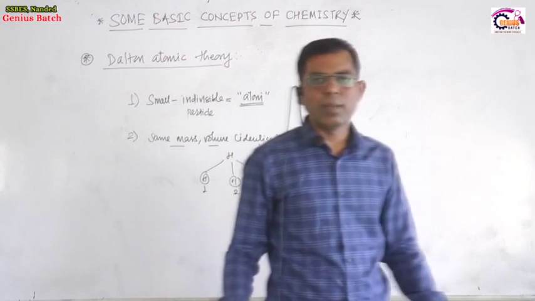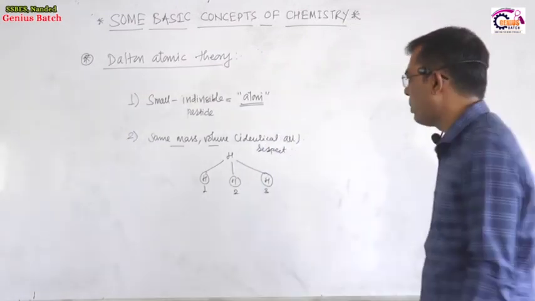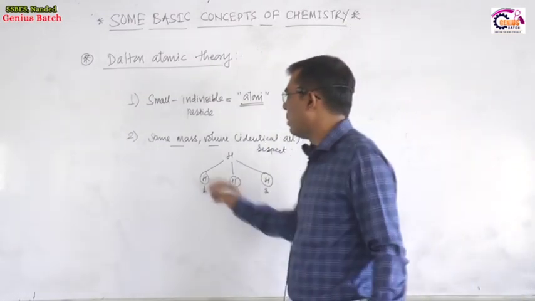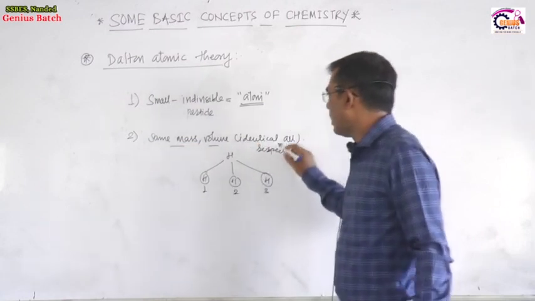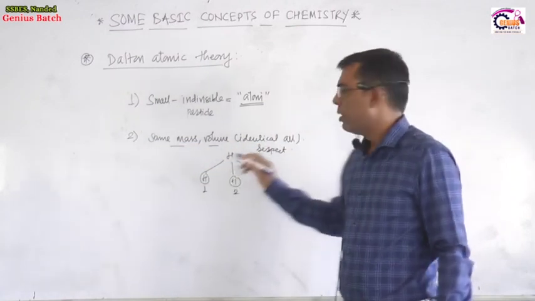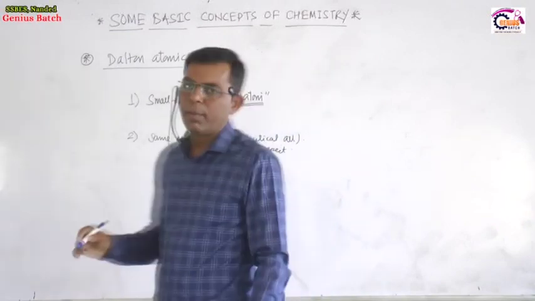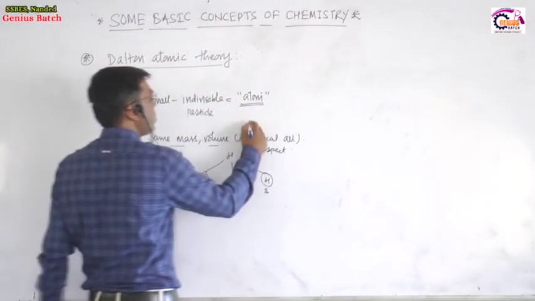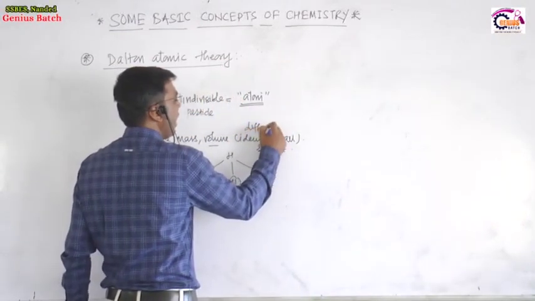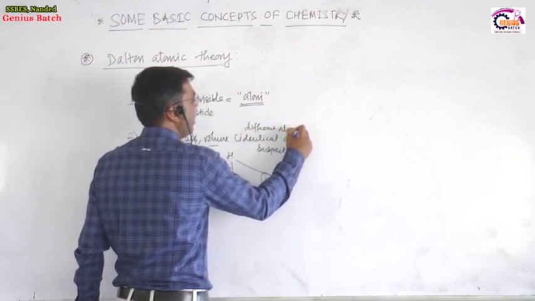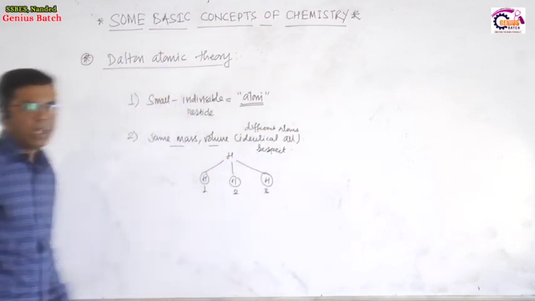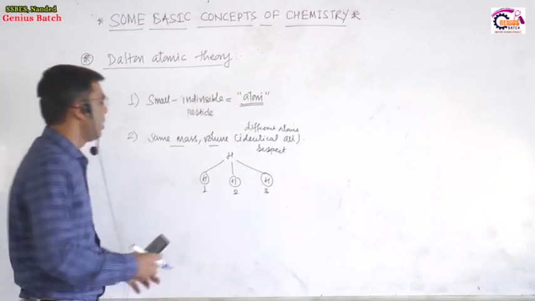Their masses are the same, their volume is the same, their chemical and physical properties are the same. Means they are identical. The different atoms of the same element are identical in all respects: mass, volume, physical and chemical property.